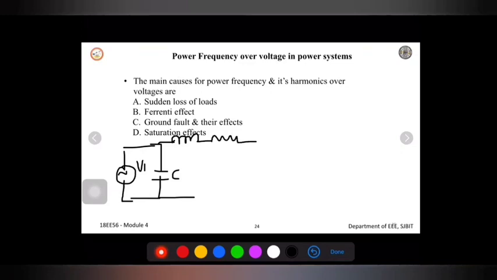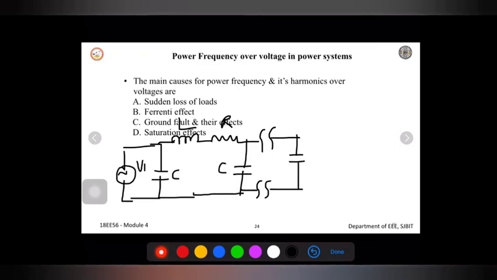The line parameters L and R are connected once again to a capacitor at the other end of the resistor. This circuit will continue similarly. It is a long transmission line, because the Ferranti effect will happen only for a long transmission line, and once again it is connected to a capacitor at the receiving end.